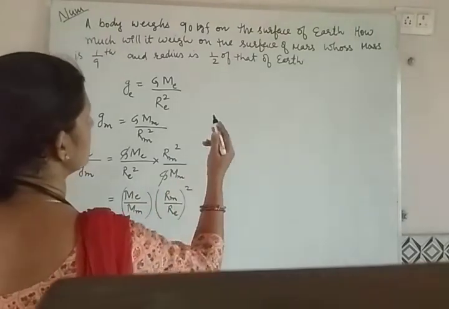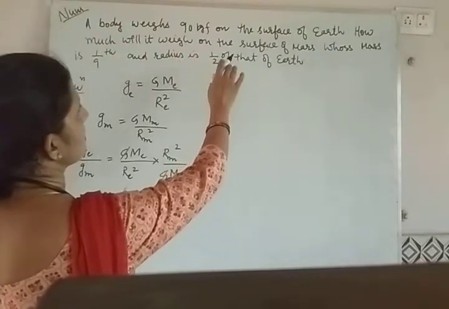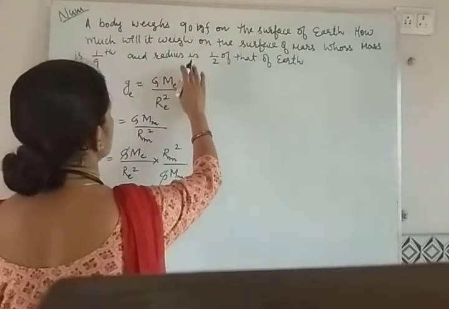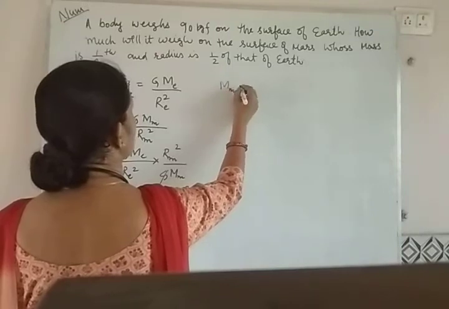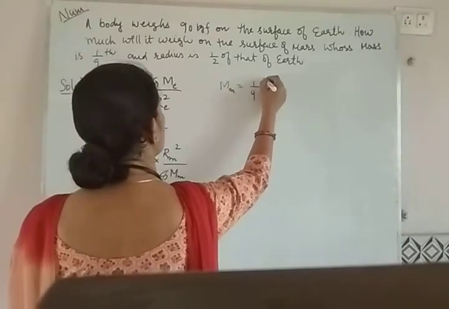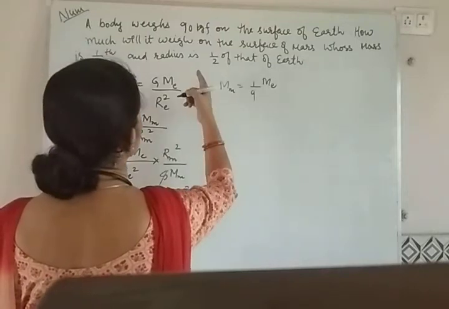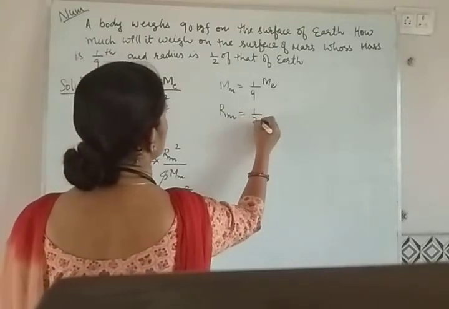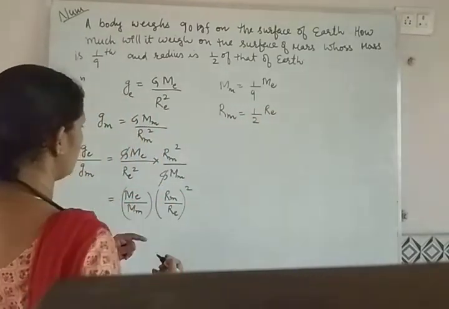What is given to us? What will be the weight on the surface of Mars, whose mass is 1 by 9th as that of Earth. So mass on Mars is 1 by 9th the mass on Earth, and the radius on Mars is 1 by 2 the radius of Earth. So you can put the values.